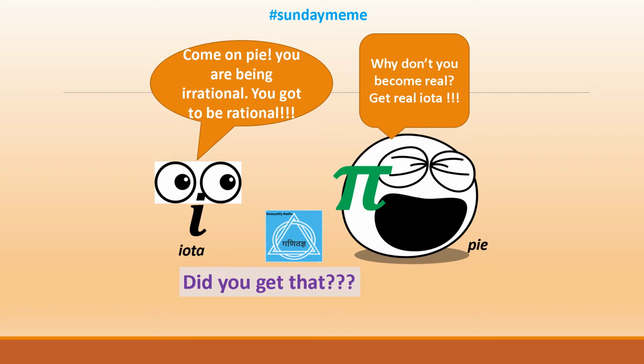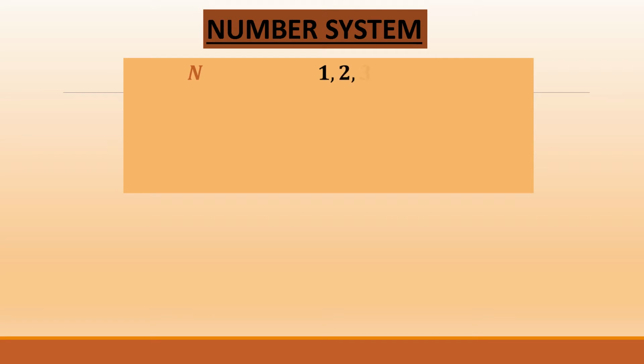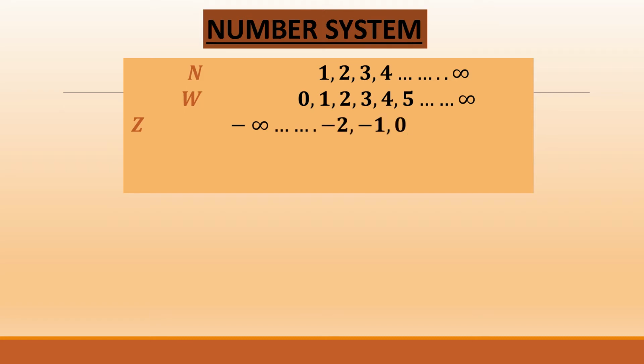If you didn't get that, let's decode it by going to the basics of our number system. So, the number system, as we started studying from class 4 and 5, the first one was the natural numbers. They started from 1, 2, 3, 4 and continued till infinity. The next was whole numbers, which started from 0, 1, 2, 3, 4, 5, and so on. Then we were introduced to integers, which was represented on number line and which included the positive 1, 2, 3, 4, 5 as well as the negative -1, -2, -3 till minus infinity.